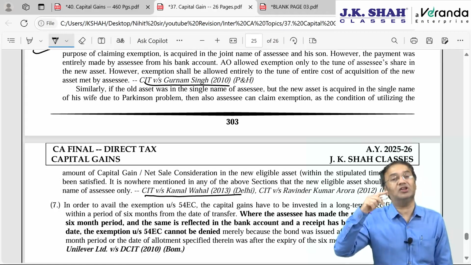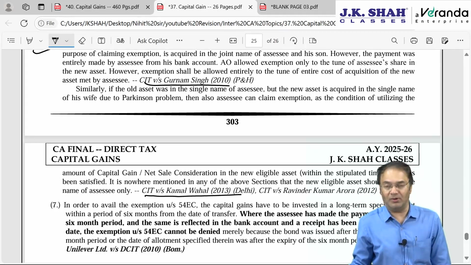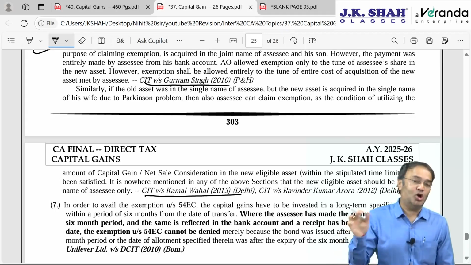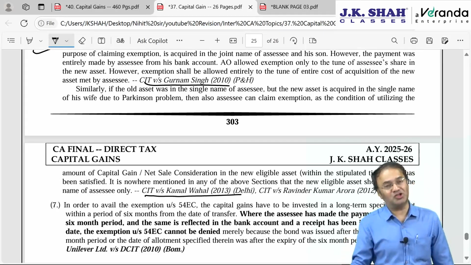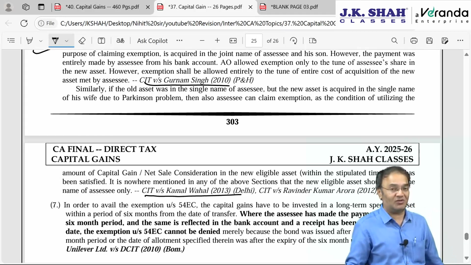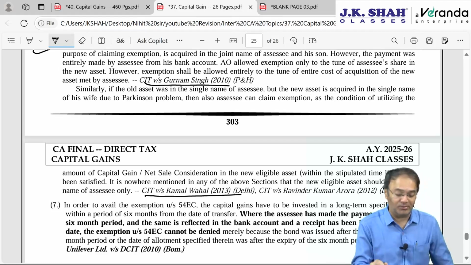Old asset was in the name of Mr. X, new asset is in the name of Mrs. X, no problem. Still exemption will be available. Old house was in the name of Mr. X, single name. Now the new house is purchased in the name of Mr. X and Mr. Y, his son, then also no problem. Exemption will entirely be available to Mr. X.